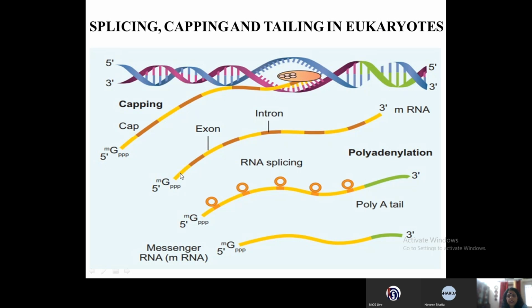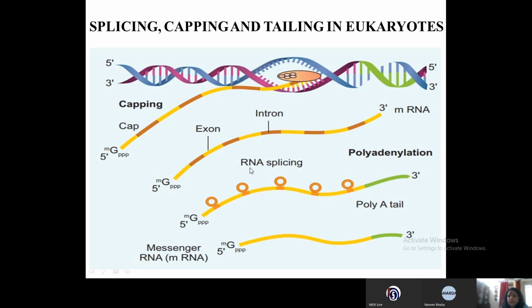Now this has to undergo 3 processes. One is capping. The capping is at the 5' end, and it is by the methylated guanosine triphosphate. That is why M is written for methylated, G for guanosine, and 3 P's are written for triphosphate. And it is attached at the 5' end of the